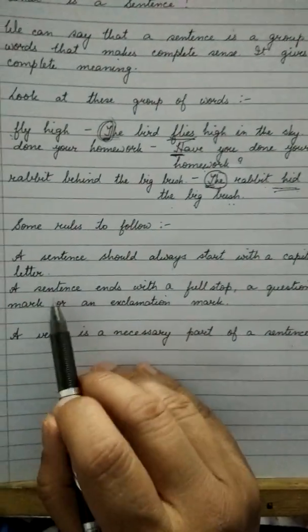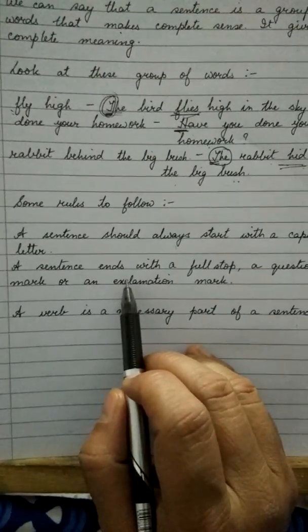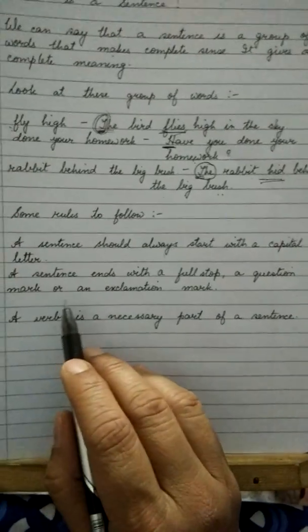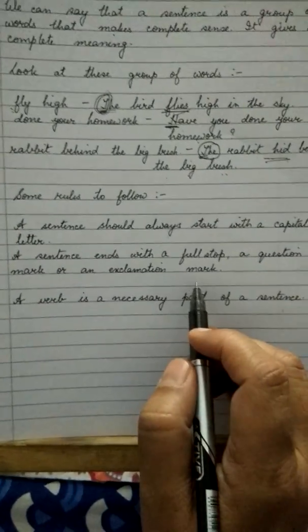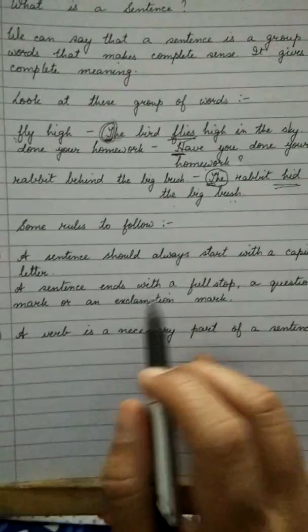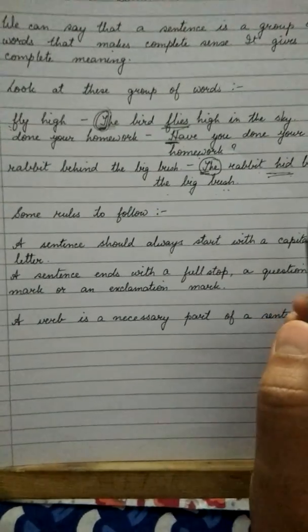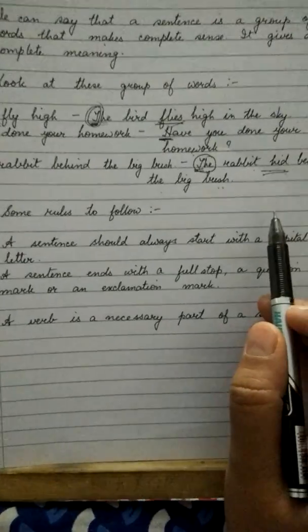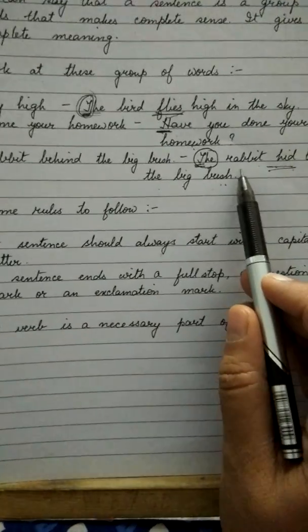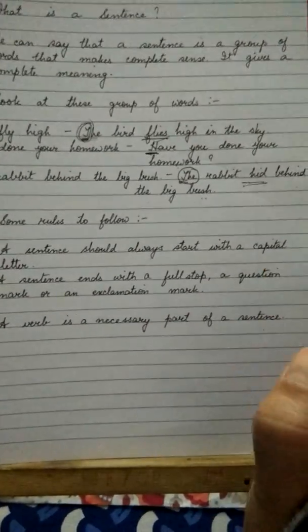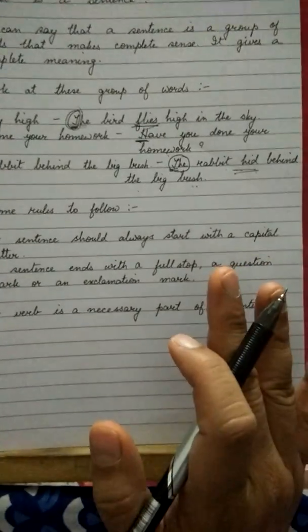Second rule, a sentence ends with a full stop, a question mark, or an exclamation mark. So whenever you are writing a sentence, it should always end with a full stop or a question mark or an exclamation mark. That means a punctuation mark should follow the sentence.